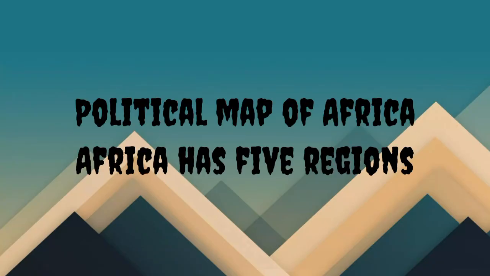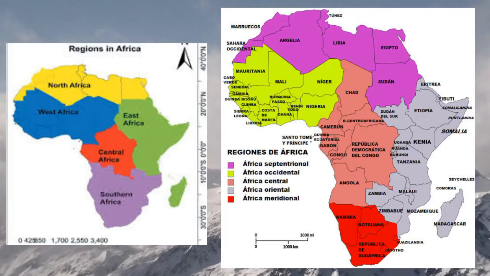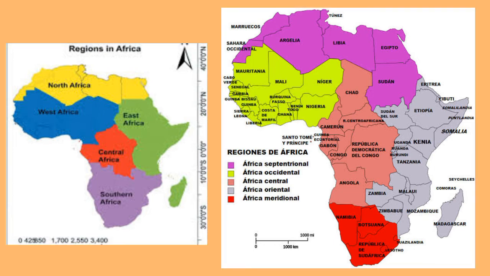Okay, let's also look at the political map of Africa. And here we're going to discuss the 5 regions found in Africa. There are 5 regions found in Africa. Now these regions are the North Africa, the West Africa, the East Africa, the Central Africa, and also the Southern Africa. So the regions of Africa are 5. They are the North, South, East, West, and Central Africa.